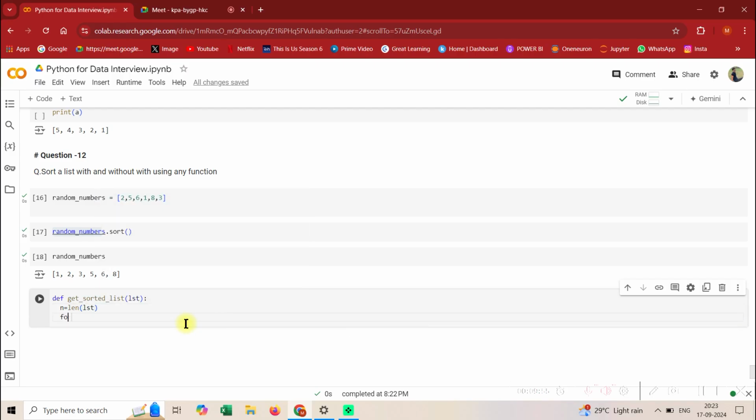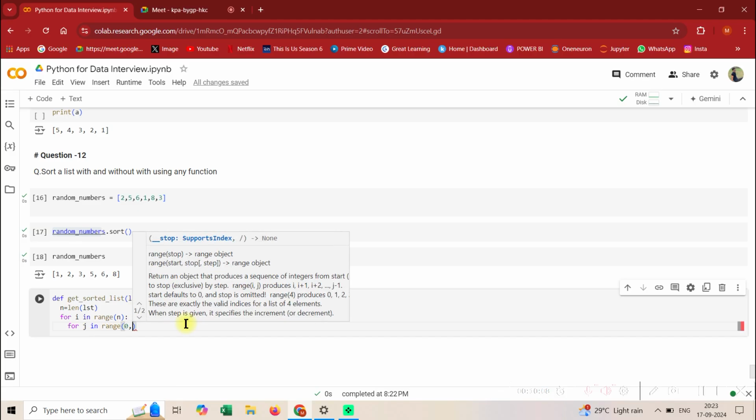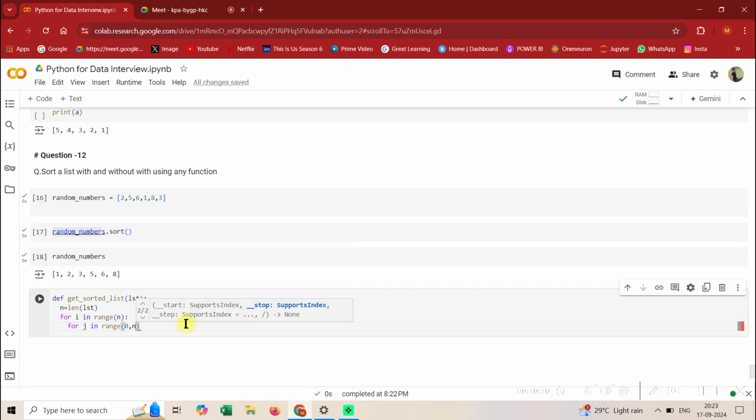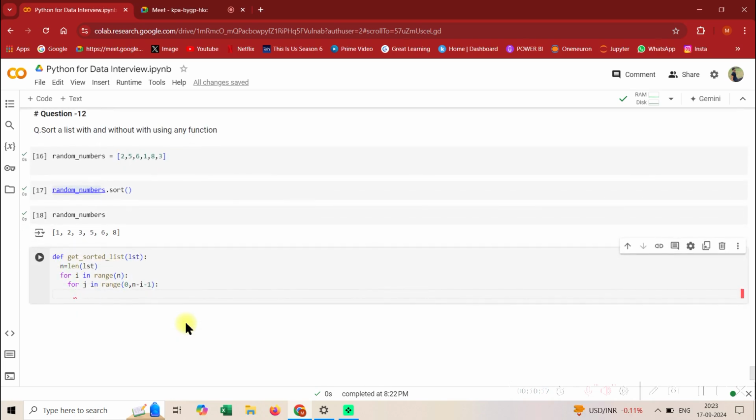The next thing is n needs to be the length of list. Then, as I told you, for i in range n, and for j in range 0 to n minus i minus 1. Why? Because I told you, you will get some portion of the sorted array in the first place only.